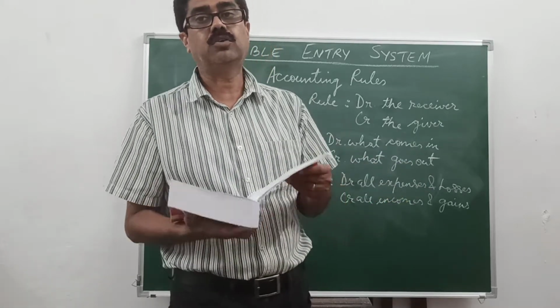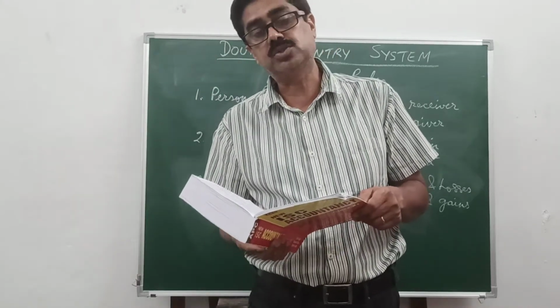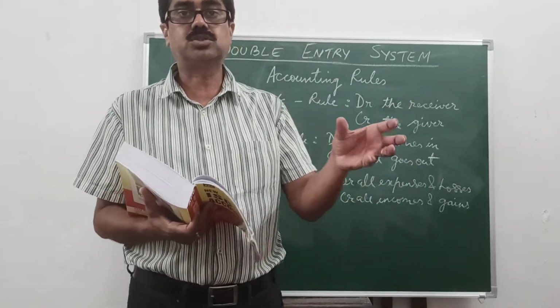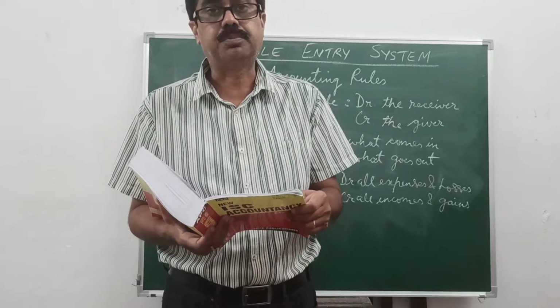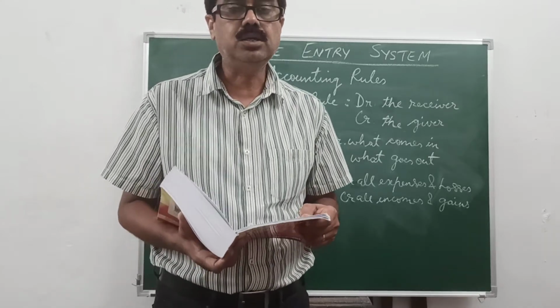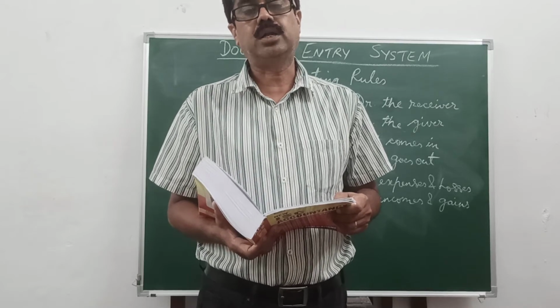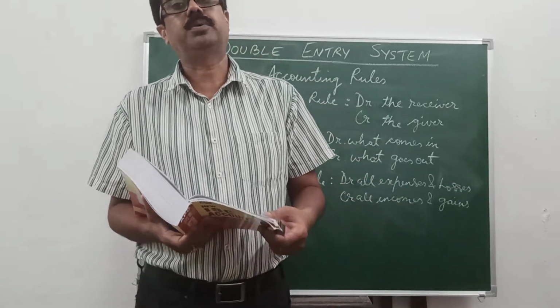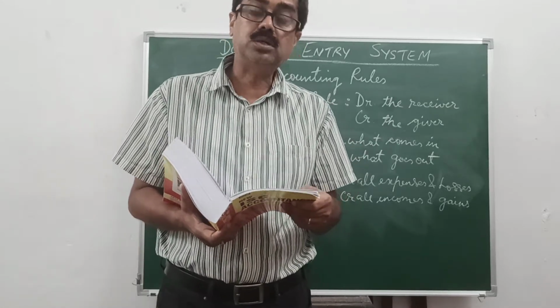Then third category of personal accounts is representative personal account. That means any expense or any income which represents a person or a group of persons, they come under representative personal accounts. For example, if any salary is not paid to the employees of a particular month, we will not open salary account or salaries account.